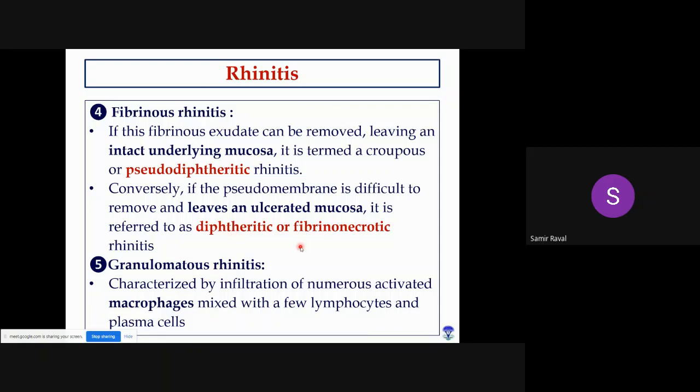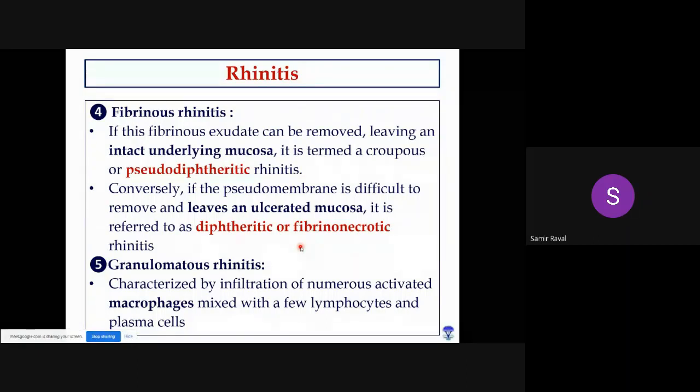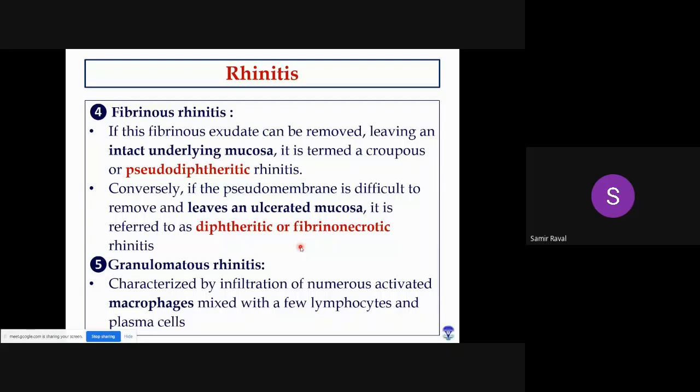So what is the difference between pseudodiphtheric and diphtheric rhinitis? In pseudodiphtheric rhinitis, the fibrin layer can be easily removed, and the underlying mucosa is comparatively healthy, right? But in diphtheric rhinitis, there will be necrosis of the mucosa, and these necrotic cells will mix with the fibrin and firmly adhere to the underlying mucosa. So if you want to peel off this fibrin, then along with the fibrin, the underlying mucosa will also come off and you will find an ulcerated surface, right? So this is known as diphtheric membrane.